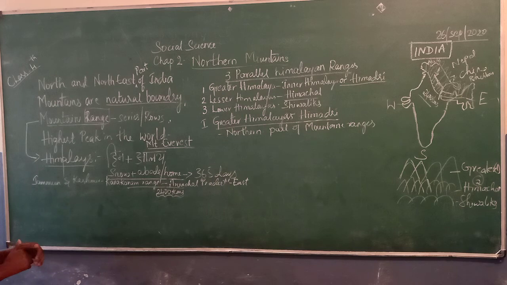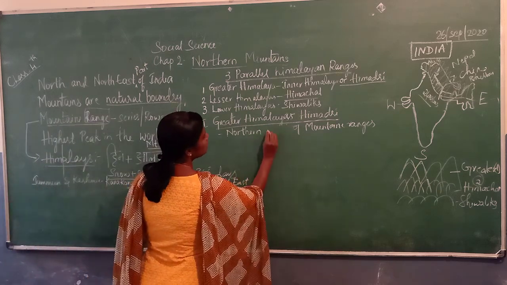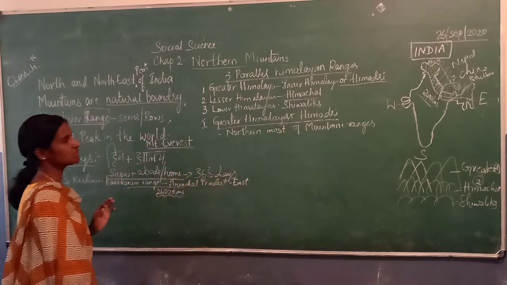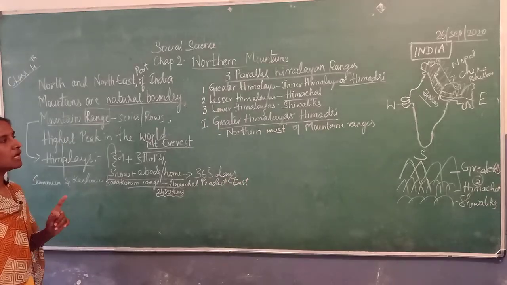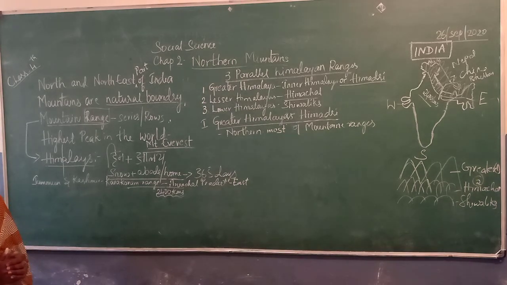It is the northernmost range of the Himalayas.